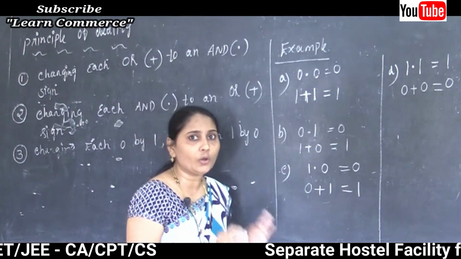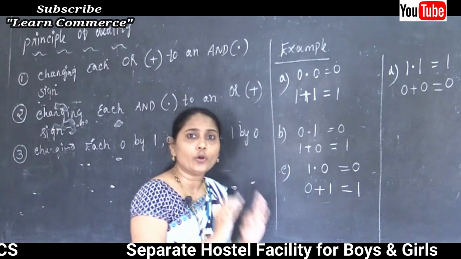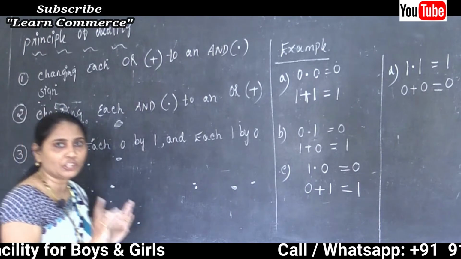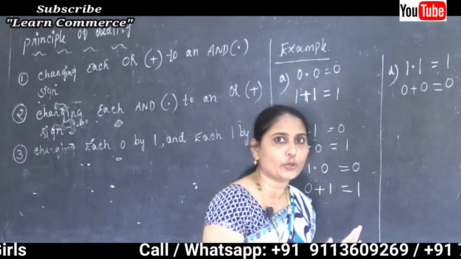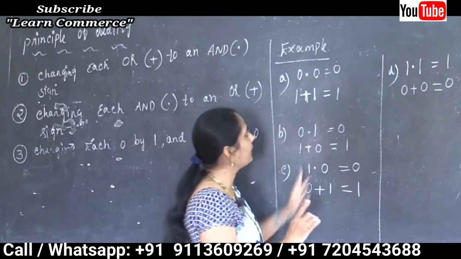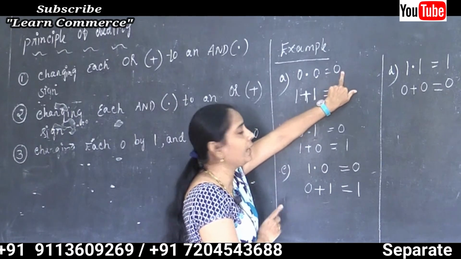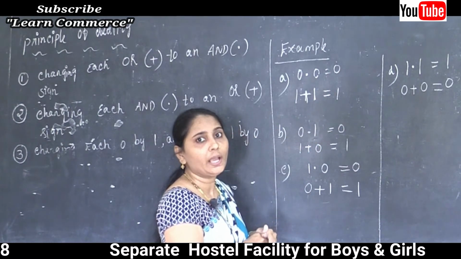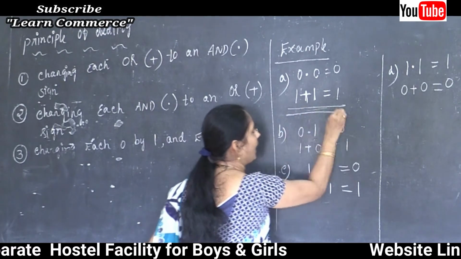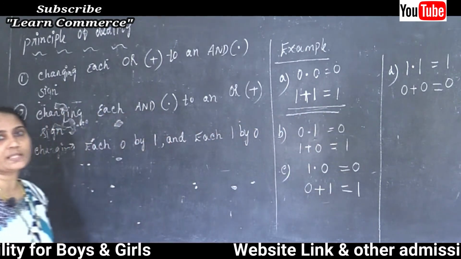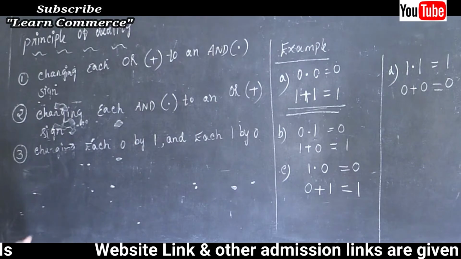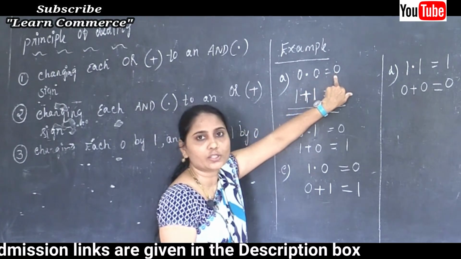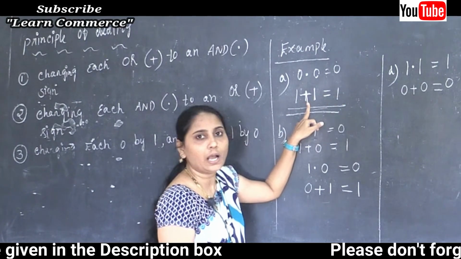But there is no rule about the equal sign, so don't change the equal sign, write it as it is. Then after the equal sign, 0 we change to 1. So this is the answer, the dual of 0 and 0 is equal to 0.